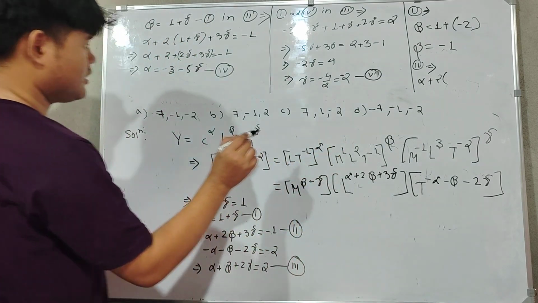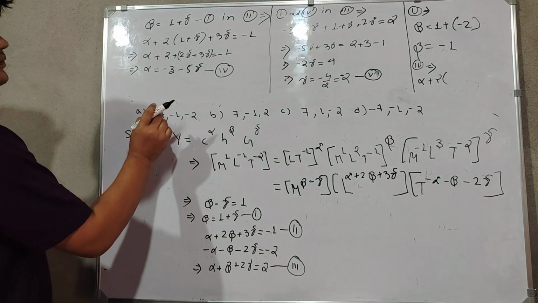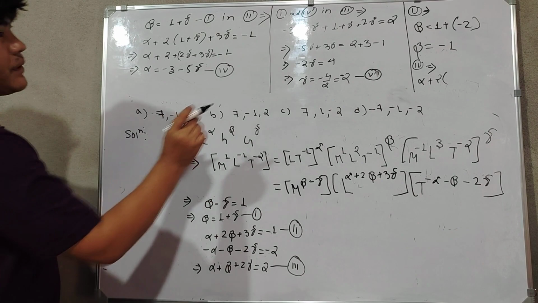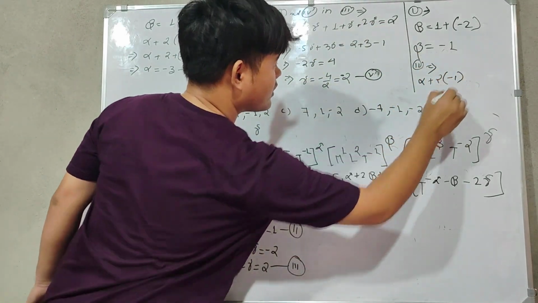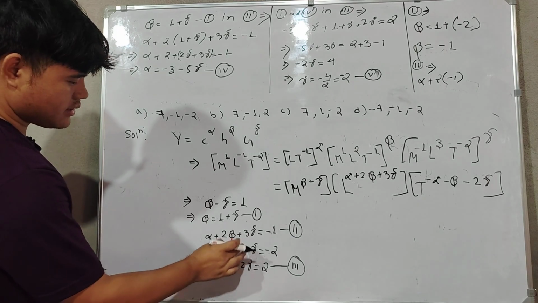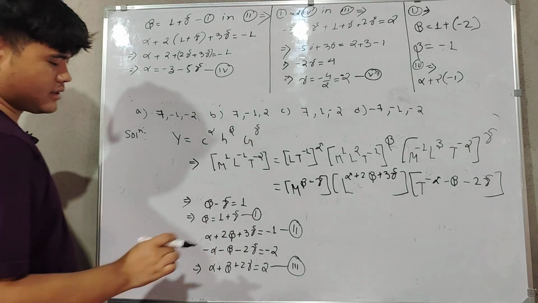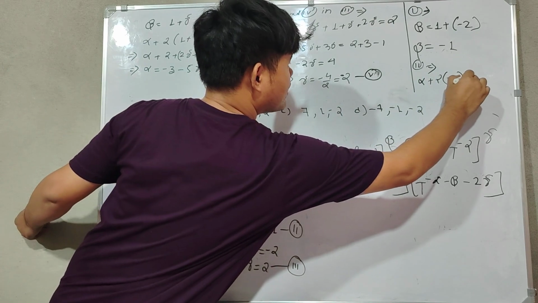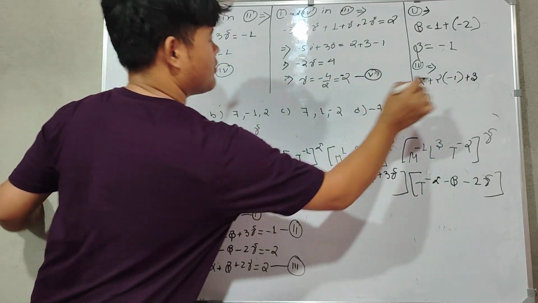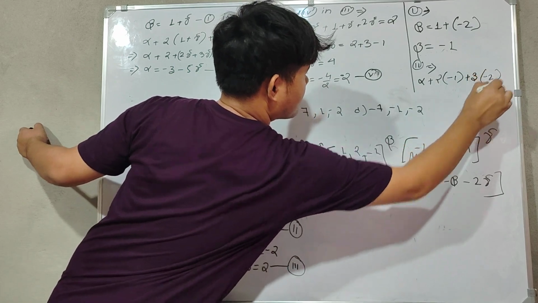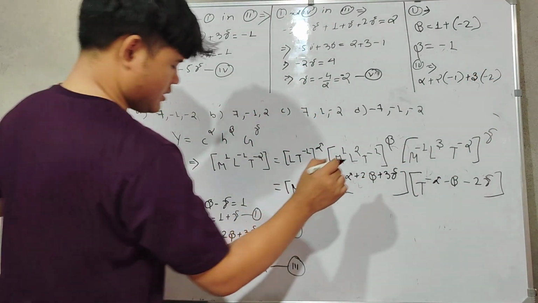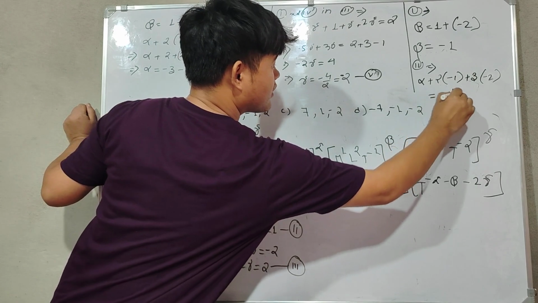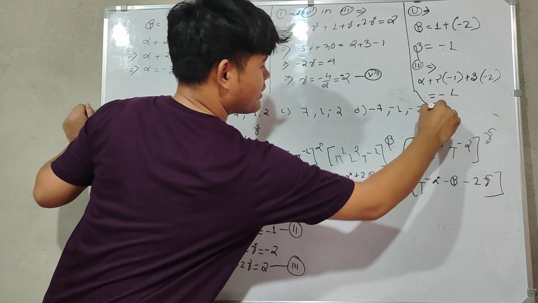How much beta value did we get? Beta value minus 1 we got. Right? And then plus 3 gamma. Plus 3 gamma. What value did we get? Minus 2. And on the other side, how much is there? Minus 1.